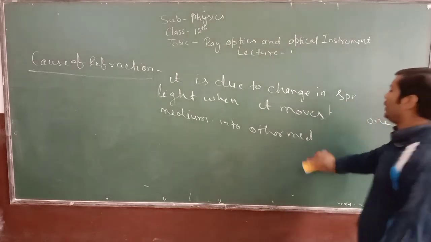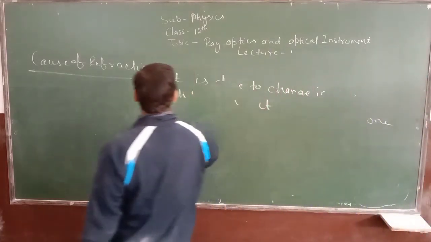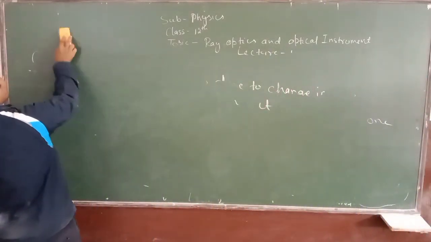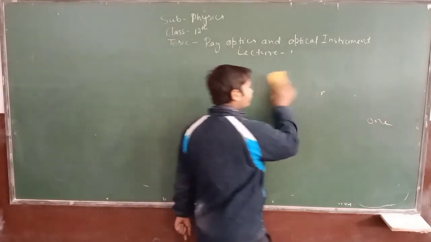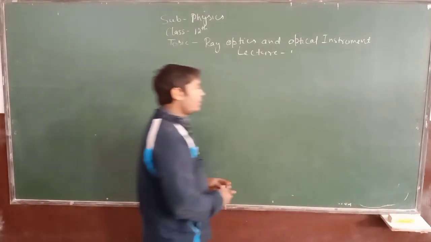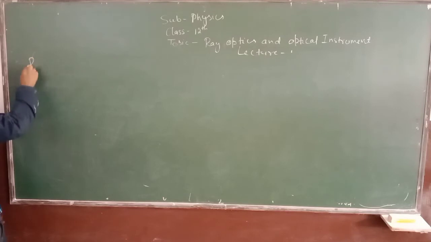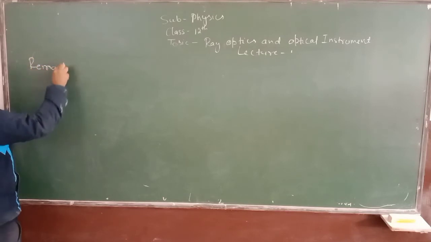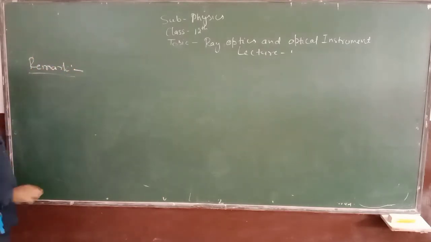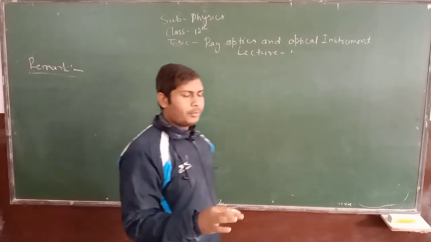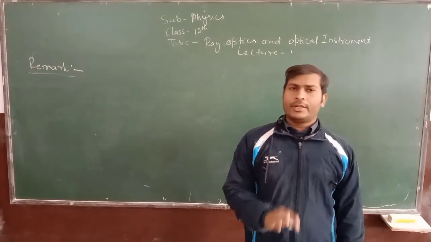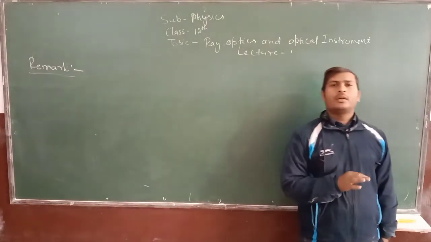Now we have to see two major remarks. Remark one. Look. Whenever a ray of light moves from rarer medium to denser medium, the refracted ray bends towards the normal.